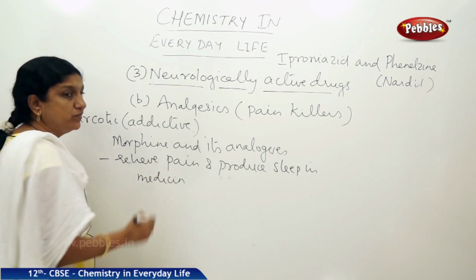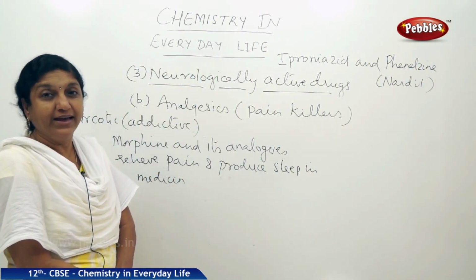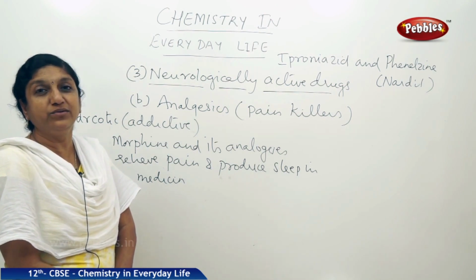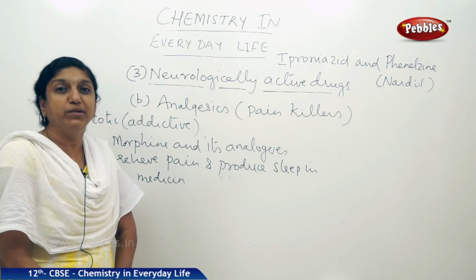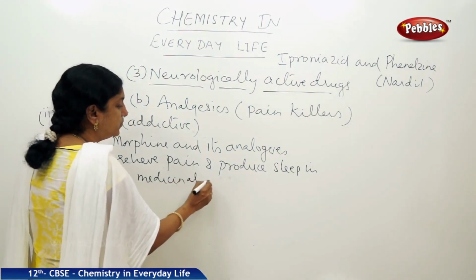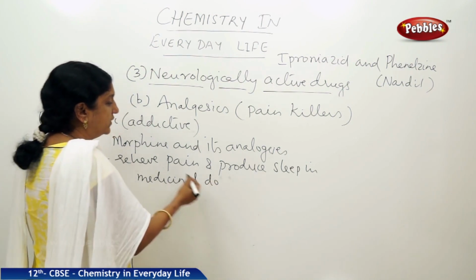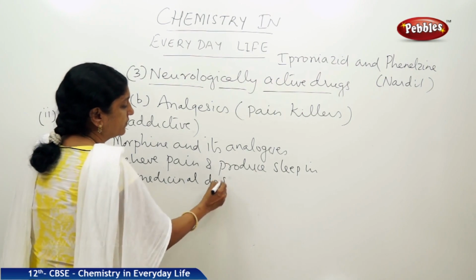But what happens if these are taken in poisonous doses? In that case, it leads to stupor and paralysis, and ultimately it can also lead to death. So, in medicinal doses, they are very good drugs for treatment of pain and producing sleep.